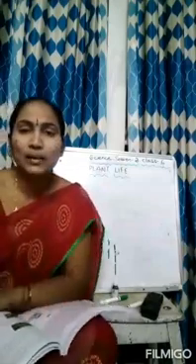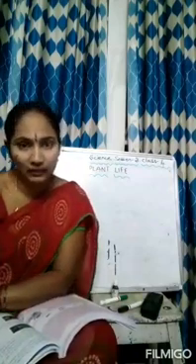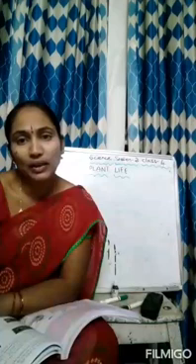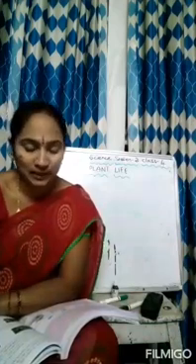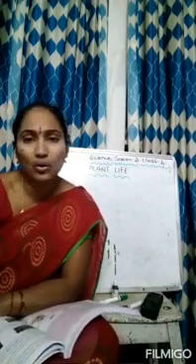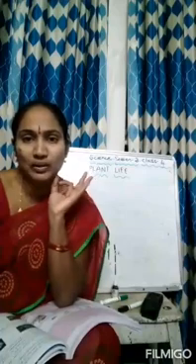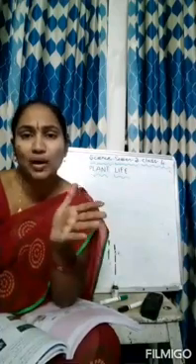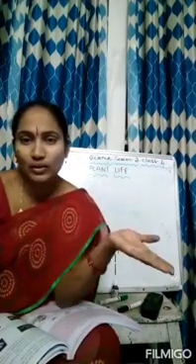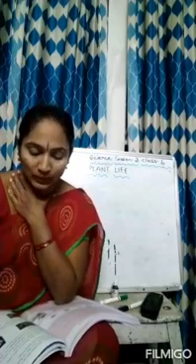So now about the parasites. Till now we have learned about the activities and how food is stored in different parts of the plant like roots, stem, leaves and so on. In these activities you can do the potato activity in your home. Just cut the potato into two halves and add the iodine solution and you can check whether the starch is present or not in the potato. Very simple experiment, you can do it.